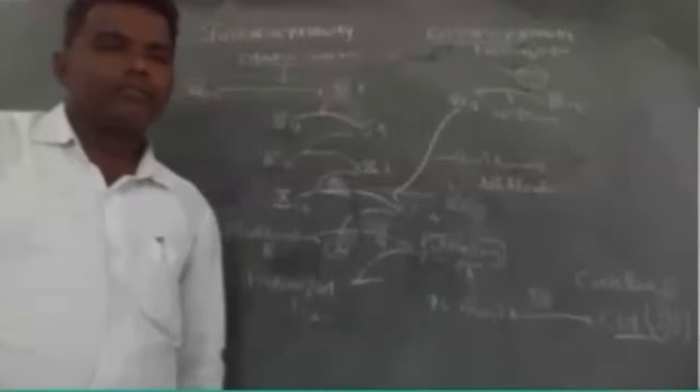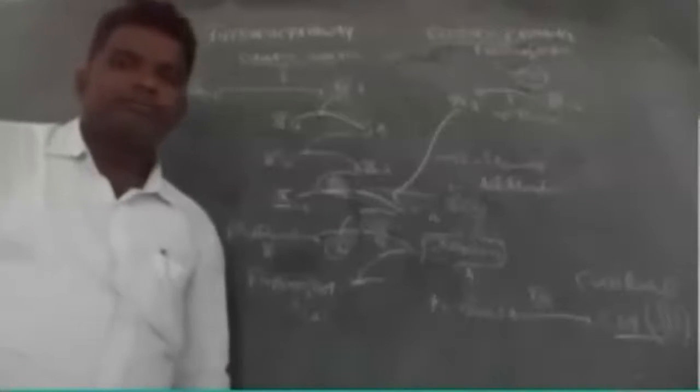First, the intrinsic pathway. In this pathway, when the tissue is damaged, in that condition the 12th factor is activated. It is inactive, and by the influence of the damaged surface it will be activated. The 12th factor is Hageman factor. This 12th factor will activate the inactive factor, plasma thromboplastin antecedent. And by the influence of the 11th factor, the 9th factor will be activated.